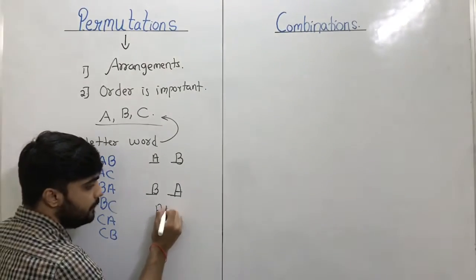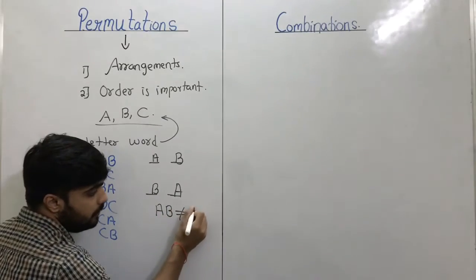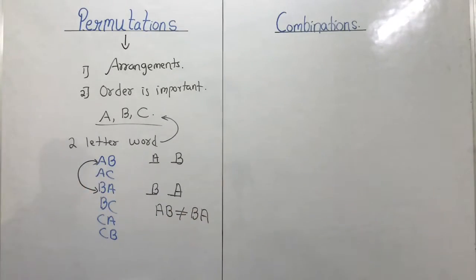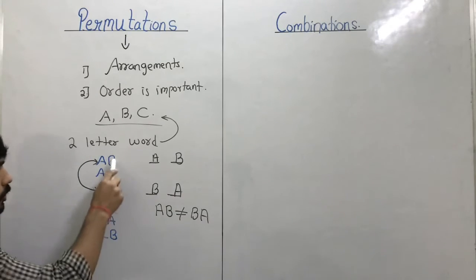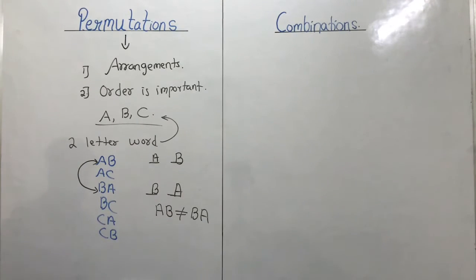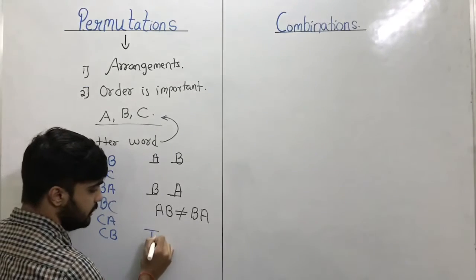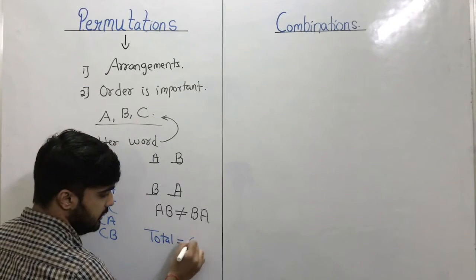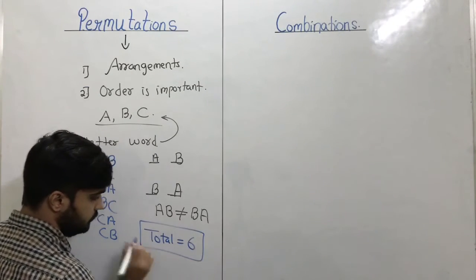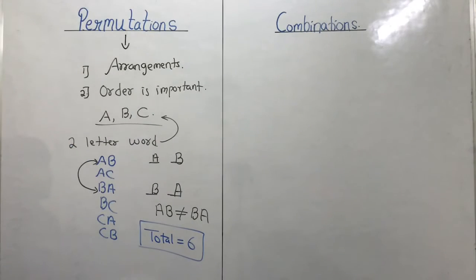AB is not equal to BA. Similarly, AC is not equal to CA and BC is not equal to CB. So we got a total of 6 arrangements. This is nothing but permutation.